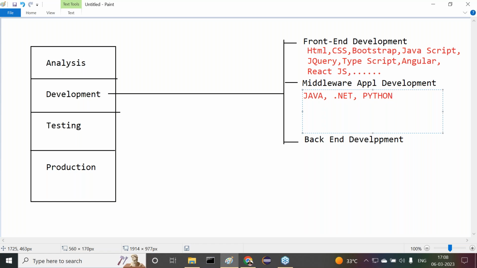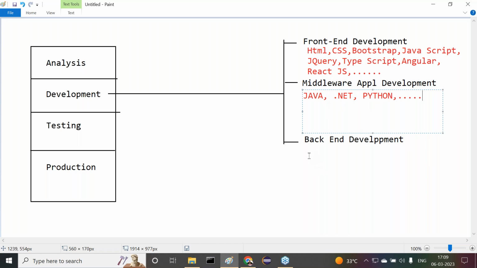Middleware application development we can do by using either Java or .NET or Python. Some programming languages and technologies we are able to use. Got it or not? Fine. Within this middleware development, I'm going to provide categories: if it is Java, what we have to do; if it is .NET, what we have to do; if it is Python, what we have to do. Let me have some list here. No need to worry about it.